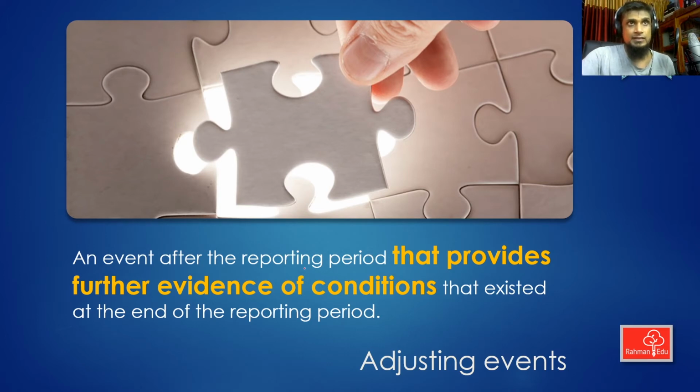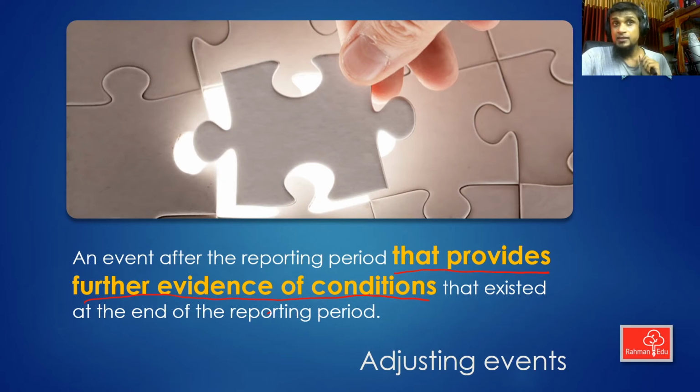So this is the main thing: it provides additional or further evidence of a condition. The condition must be there at the end of the reporting period. Something is there that needs correcting, that needs amending, that may not be right. That kind of evidence we are receiving from an event.